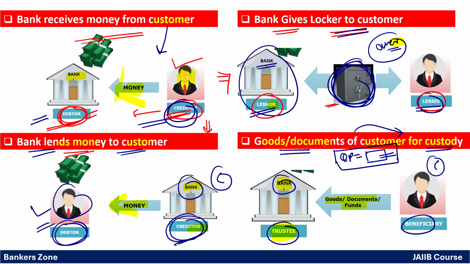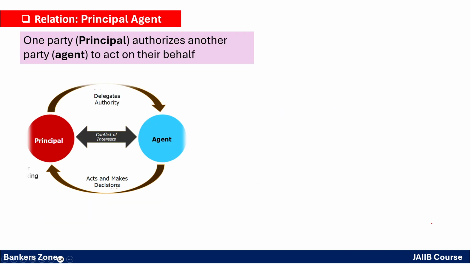So it is the bank's responsibility to keep all the documents and goods safely, right? So the bank becomes the trustee, and the customer who is giving the documents or goods becomes the beneficiary. Very, very important from the exam point of view. In case of safe locker custody, or simply safe custody, the bank becomes the trustee and the customer becomes the beneficiary.